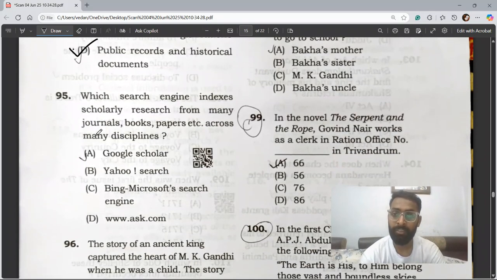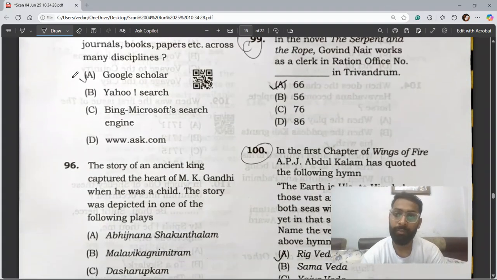Question 95. Which search engine indexes scholarly research from many journals, books, papers, etc. across many disciplines? So, I hope you have read about the journals, Scopus, index journals. So, Google Scholar is one of them. It is a search engine which indexes the research papers and your research works. So the correct answer is A. The correct option would be A.